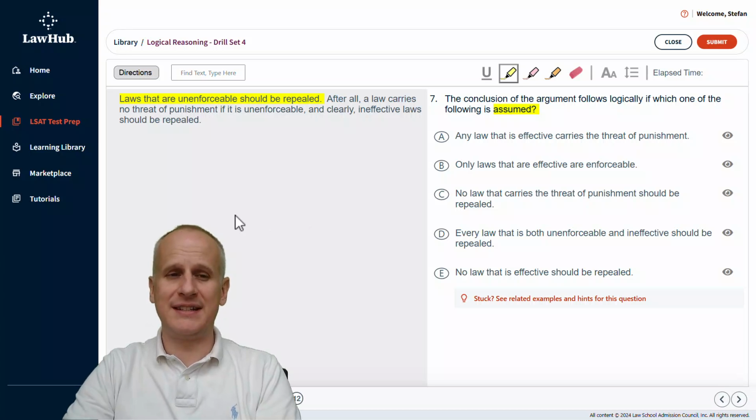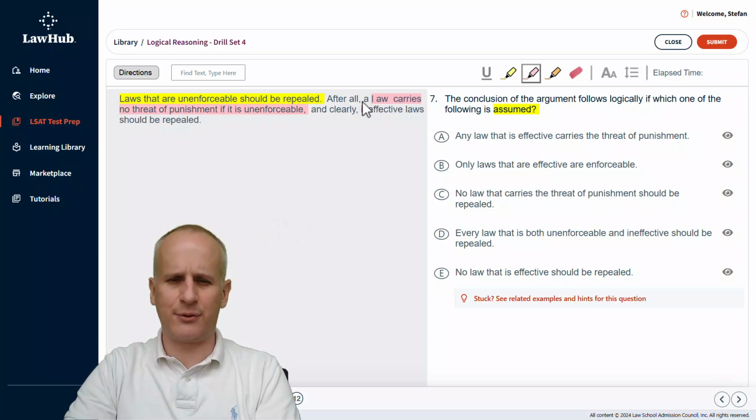Okay, this is dense all of a sudden. And when this happens, you might want to highlight the individual statements so that you can track the relationship between terms and conditions without needing to diagram conditional reasoning on your scratch paper, because it just really is inefficient in the digital era of the LSAT. So we're going to highlight a law carries no threat of punishment if it is unenforceable. And then in a different color, we're going to highlight ineffective laws should be repealed.